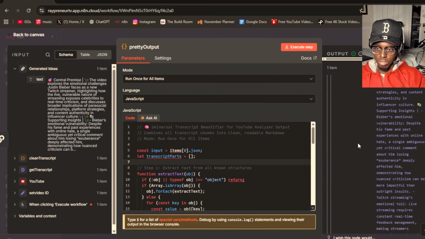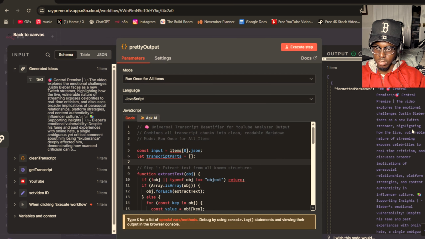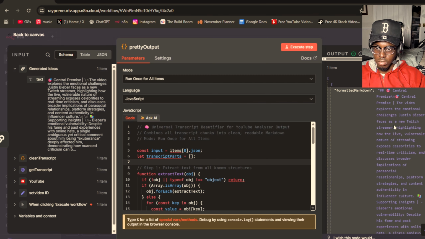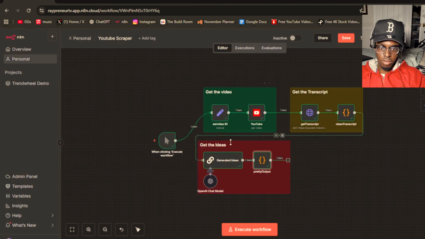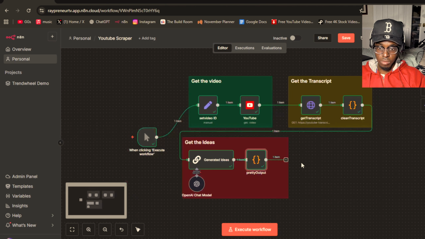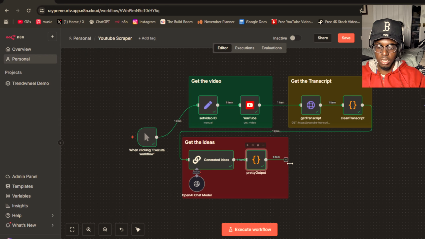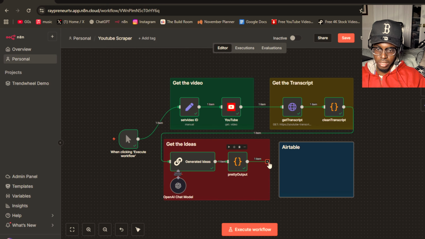All right, so this worked. We got it done. Everything is exactly how we want it. The format, everything just looks better now, right? And this is exactly what we wanted. So now that we have the pretty output, the last thing, we're gonna add the Airtable node.